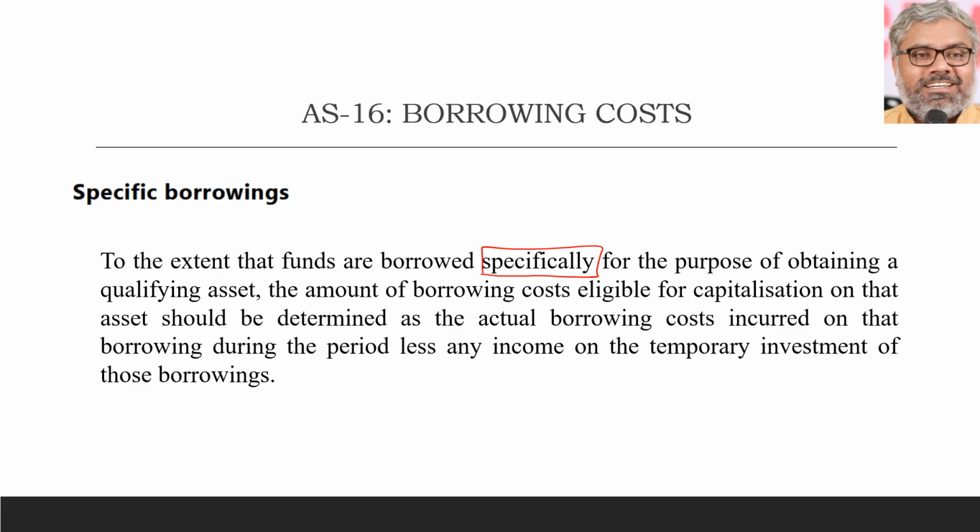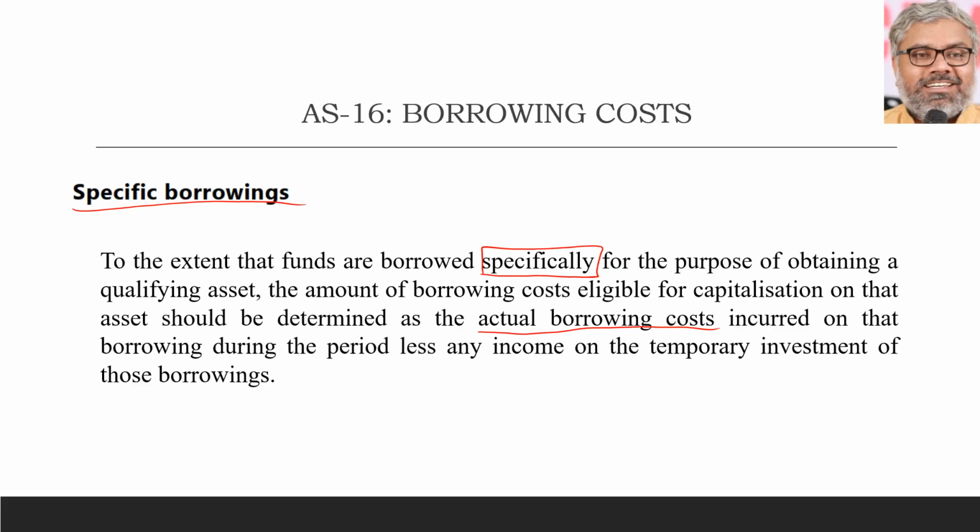Then calculations become simple, because you know exactly at what percentage of interest you have borrowed those funds. Apply that interest rate and calculate the interest finance charge that is applicable to this specific borrowing. Automatically that entire amount will be added to the qualifying asset cost. Because it is a qualifying asset, that borrowing cost has to be capitalized. So how to calculate borrowing cost in case of specific borrowings? Whatever the actual borrowing costs incurred, that will be the specific borrowing cost. There will not be a special calculation required here, because you already know the rate of interest at which you have obtained this loan.